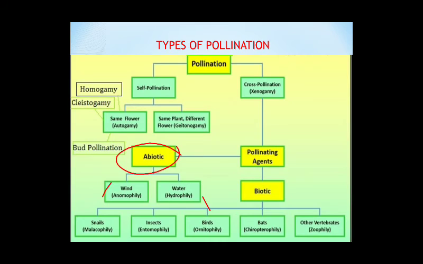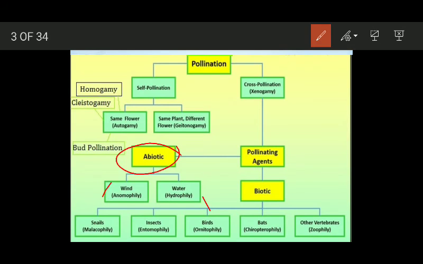Now there are different types of pollination. Broadly speaking, there are two types of pollination: self-pollination and cross-pollination, which is also known as xenogamy. And self-pollination has further been divided into two types: autogamy and geitonogamy. Now what is autogamy? Autogamy means pollination occurs within the same flower. Geitonogamy means pollination occurs between two flowers, but these two flowers are present on the same plant.